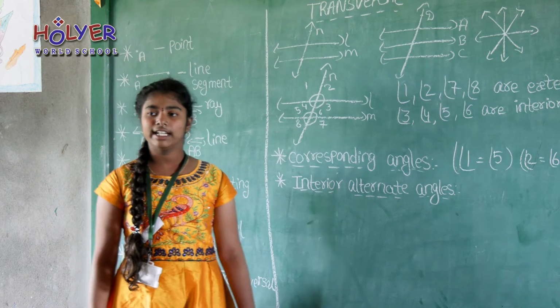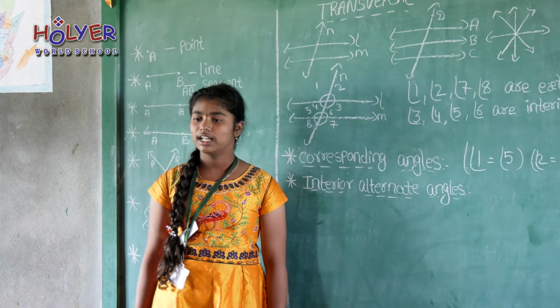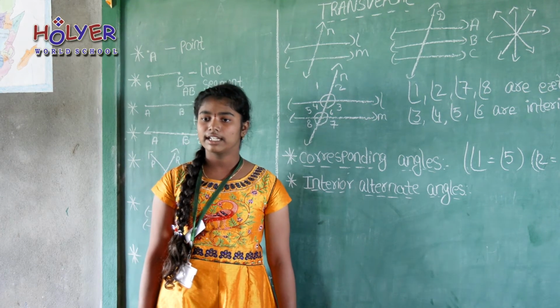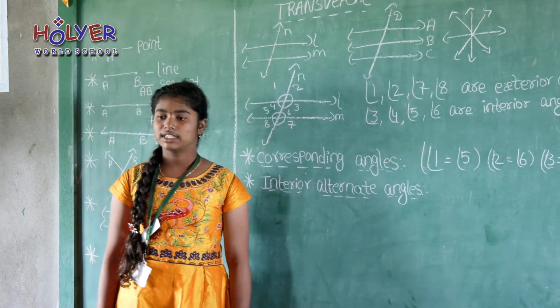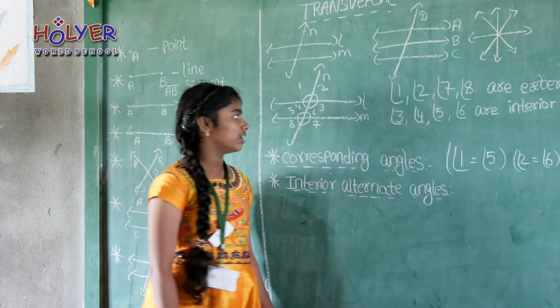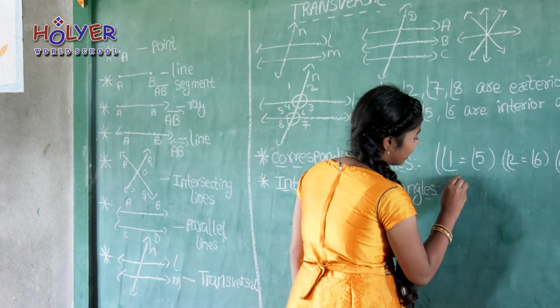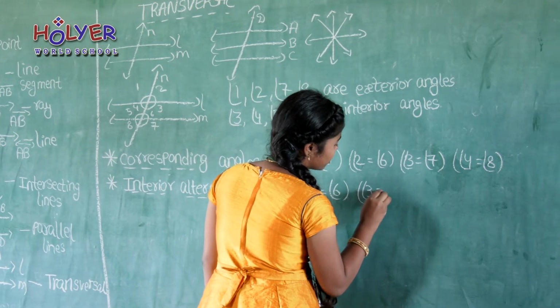If a pair of parallel lines are intersected by the transversal, then the interior alternate angles are equal. If a pair of two lines are intersected by the transversal, and the interior alternate angles are equal, then the two lines are parallel. Here, angle 4 is equal to angle 6 and angle 3 is equal to angle 5.